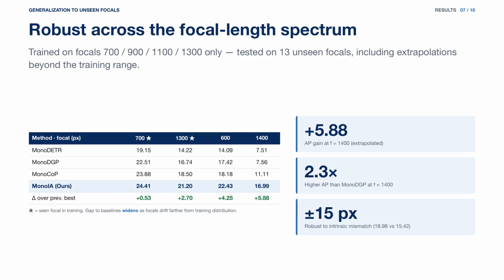This design unlocks dramatic generalization. We train on only 4 focal lengths, 700, 900, 1100, and 1300, and test on 13 unseen ones, including extrapolations beyond the training range. MonoIA achieves the highest 3D AP across every focal length. The advantage widens as focal lengths drift further from training. At focal 1400, MonoCoP gets 11.11 AP, MonoIA gets 16.99, a plus 5.88 gain, more than twice the accuracy of MonoDGP.